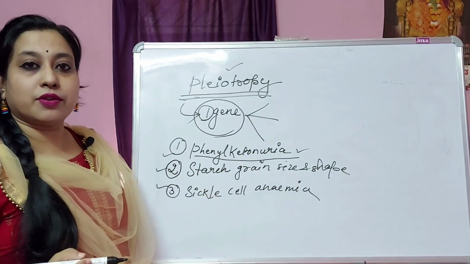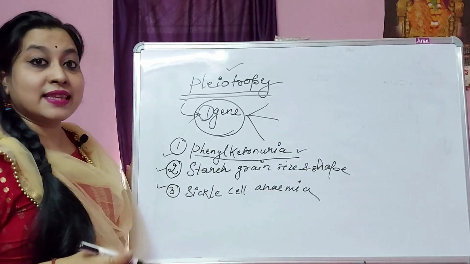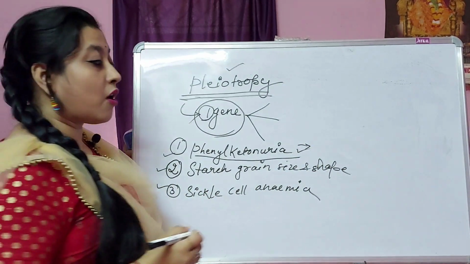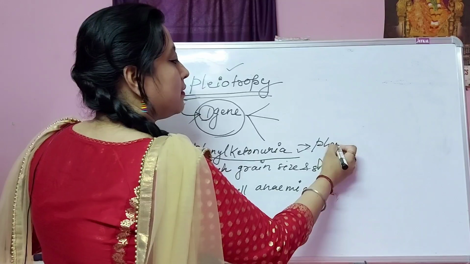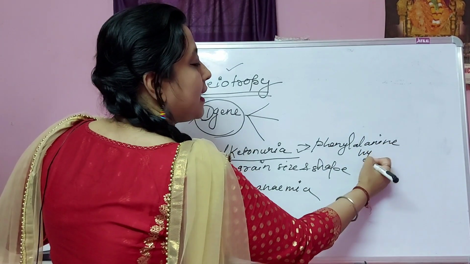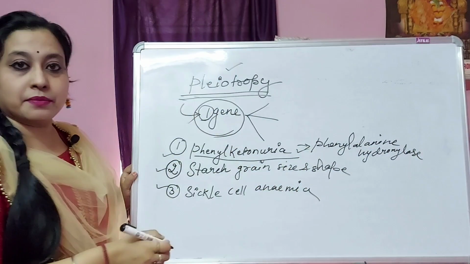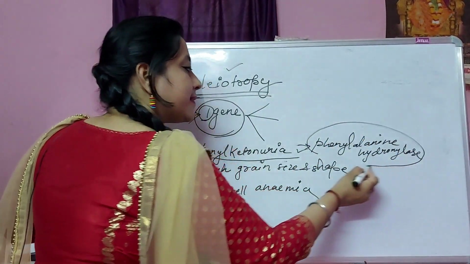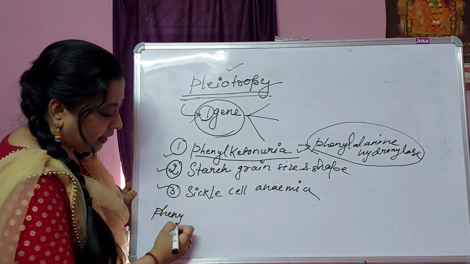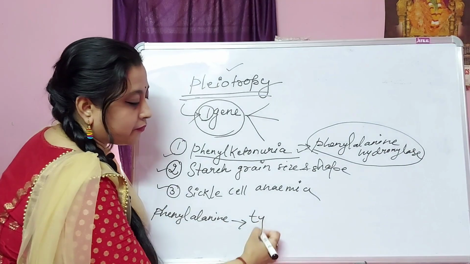In phenylketonuria, there is a single gene which is responsible for the synthesis of phenylalanine hydroxylase, and the role of this enzyme is that it converts phenylalanine to tyrosine.